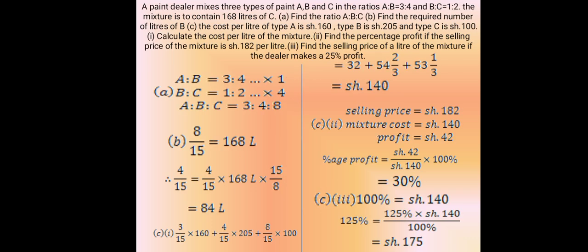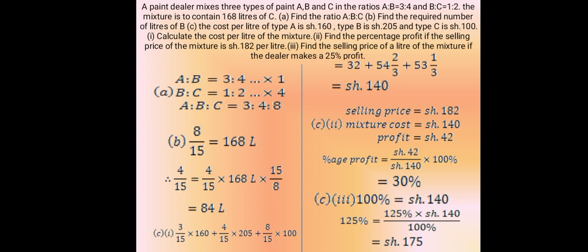A paint dealer mixes 3 types of paints A, B, and C in the ratios of A to B equals 3 to 4 and B to C equals 1 to 2. The mixture is to contain 168 liters of C. A. Find the ratio A, B, C. B. Find the required number of liters of B.